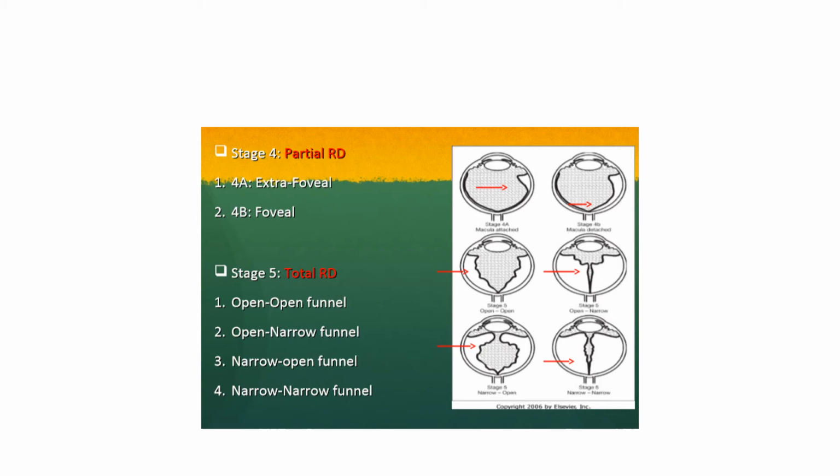It is an open funnel shape, open narrow funnel. So all these are not important for you. Just remember stage 5 is a total RD. So total RD will have a funnel shape. So these are the various stages of the ROP. So we have dealt with zones on the retina, and we have dealt with the stages of the ROP.